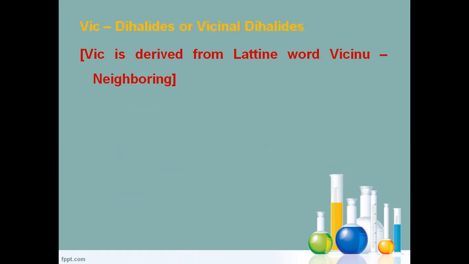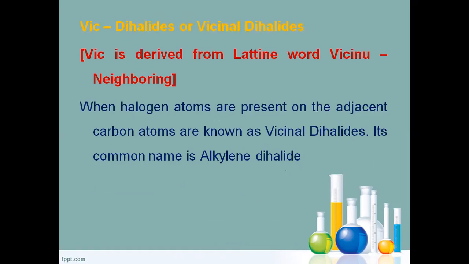When you come to vicinal dihalides, vicinal is derived from the Latin word vicinus, which means neighboring. When the two halogen atoms are present on adjacent carbon atoms, it is known as a vicinal dihalide.